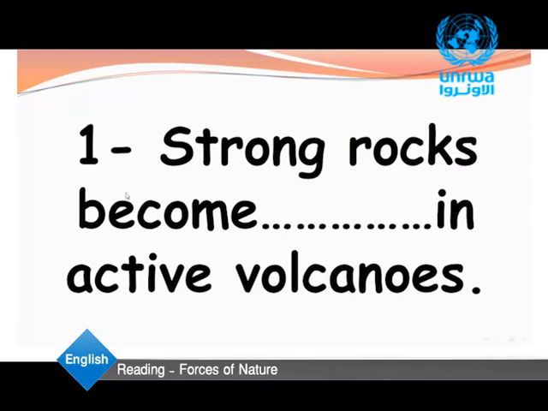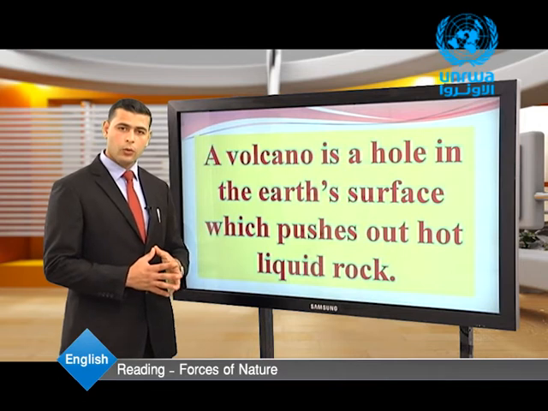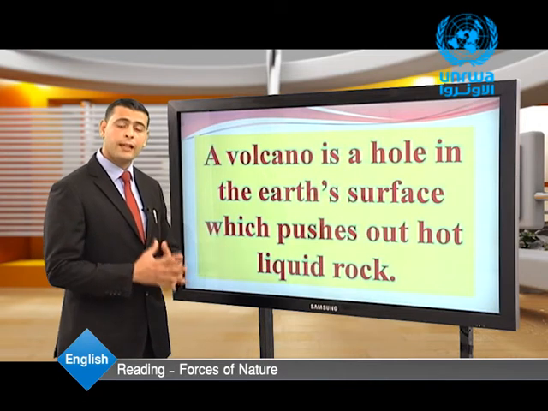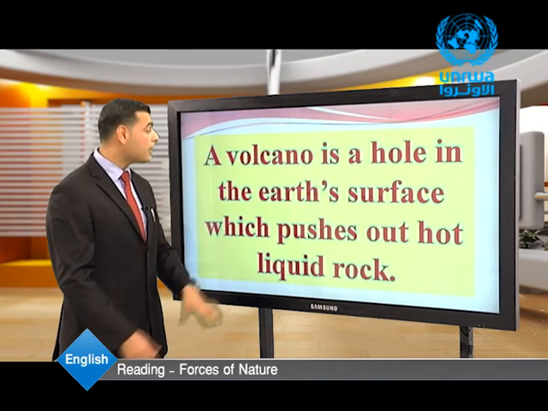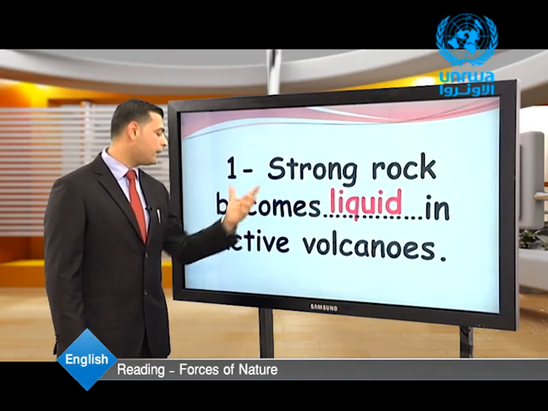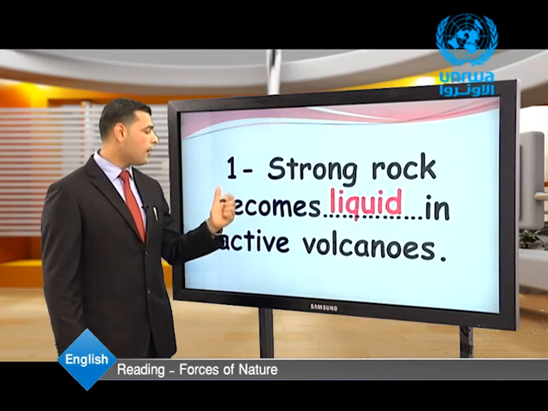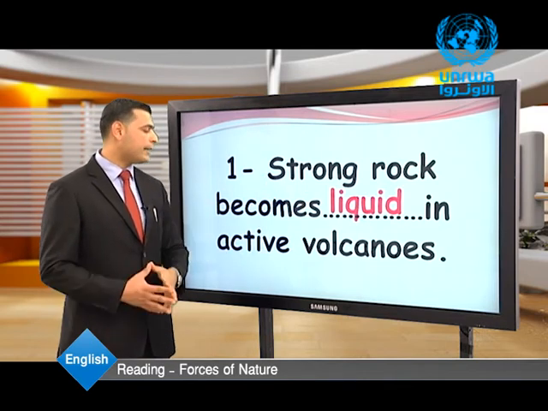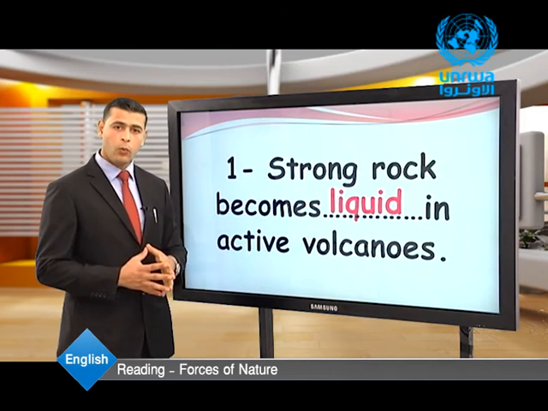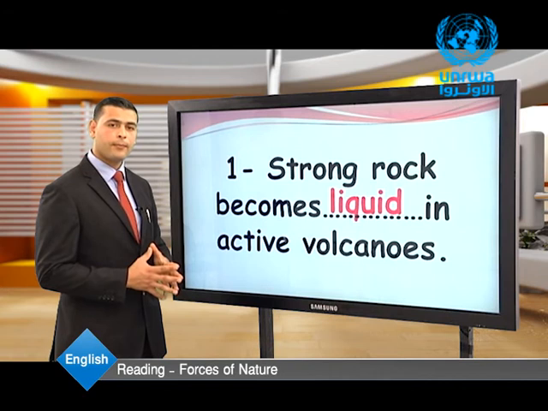Let's read the text. A volcano is a hole in the Earth's surface which pushes out hot liquid rock. So the strong rock becomes liquid rock. Let's get back to the sentence. Strong rock becomes liquid in active volcanoes. What causes them to be liquid? Of course, the great heat.